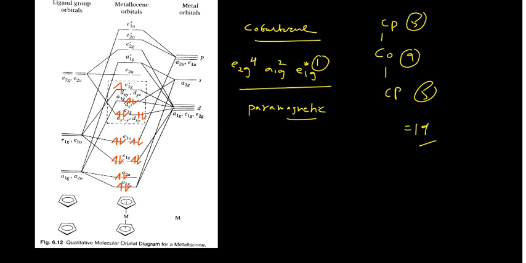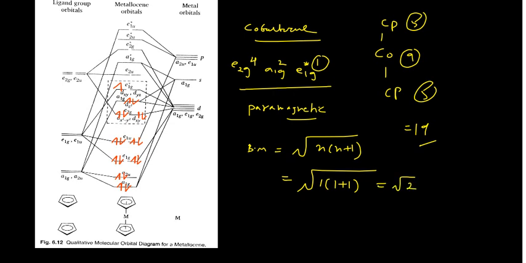And if you want to know your magnetic moment in Bohr magneton, you can put root of n into n plus 1. So root of 1 into 1 plus 1, that means root 2, and that root 2 will give you 1.73 Bohr magneton. So this is the magnetic moment in Bohr magneton.